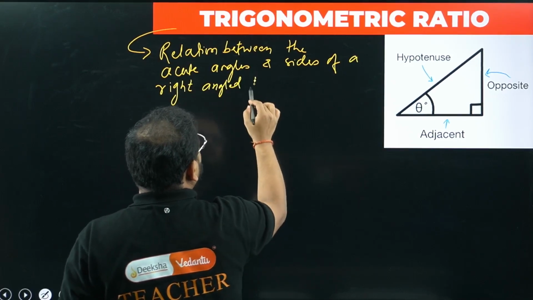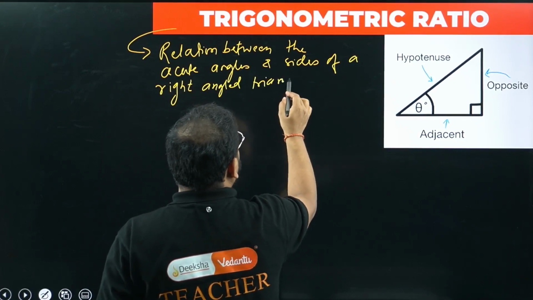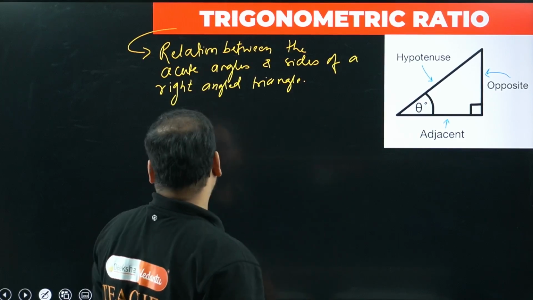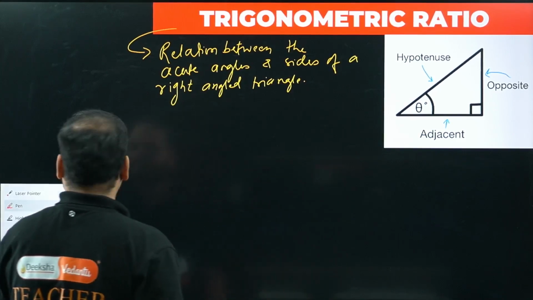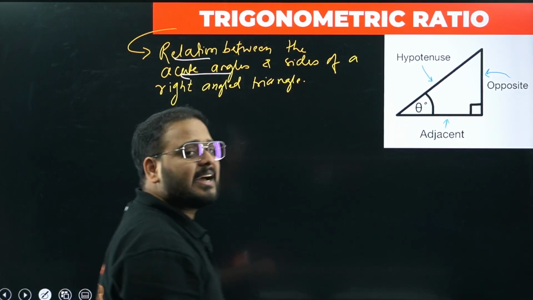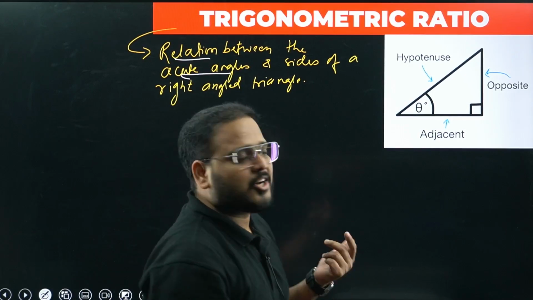Two words are very important here: acute angle and sides. The relation that we make between the acute angles and the sides of the right angled triangle is called a trigonometric ratio.